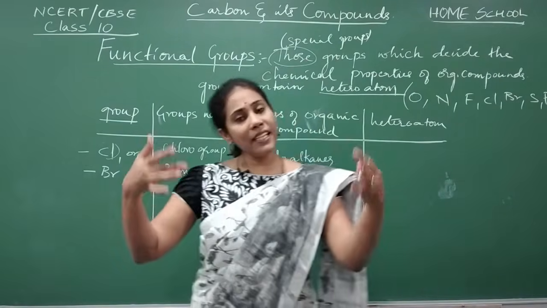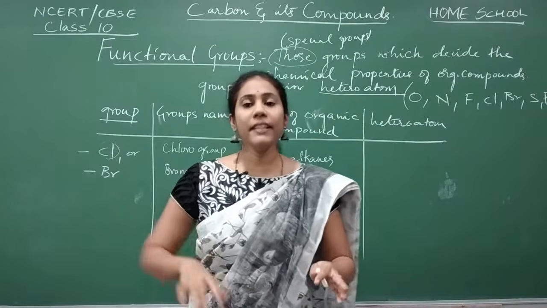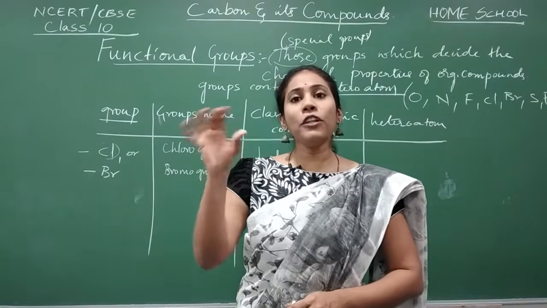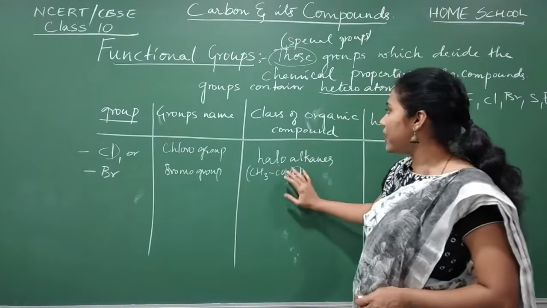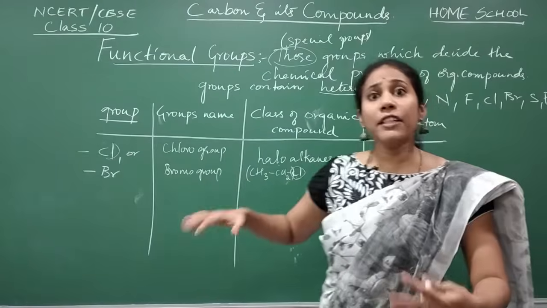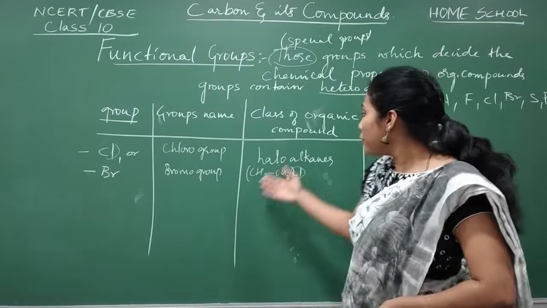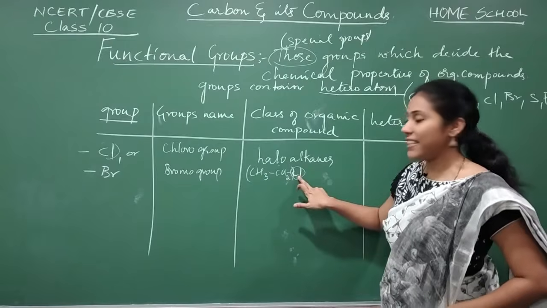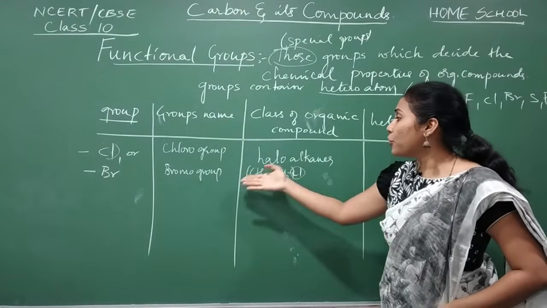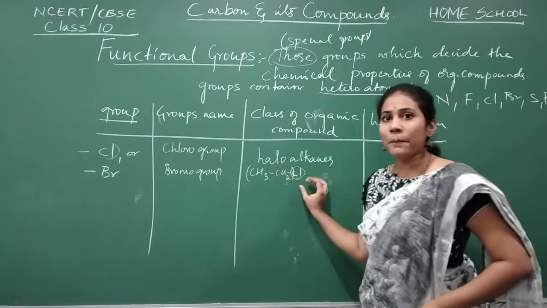In them there are many hydrogen atoms, isn't it? If you replace 1 or 2 hydrogen atoms with these groups, then they become a very special type of organic compounds having different properties. So I have replaced 1 hydrogen of ethane with Cl, then it becomes chloroethane. And don't worry about the names.